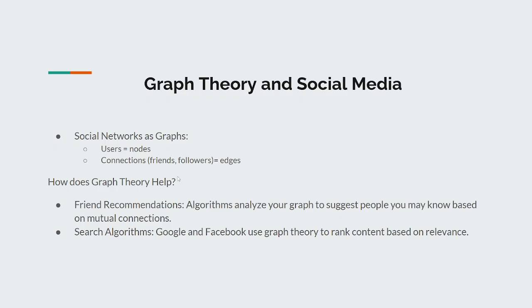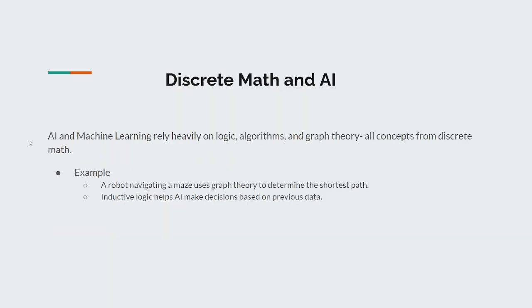Graph theory and social media: social media are graphs, with users as nodes, and connections, friends, and followers as edges. How does graph theory help? Friend recommendation algorithms analyze your graph to suggest people you may know based on mutual connections. Search algorithms: Google and Facebook use graph theory to rank content based on relevance.